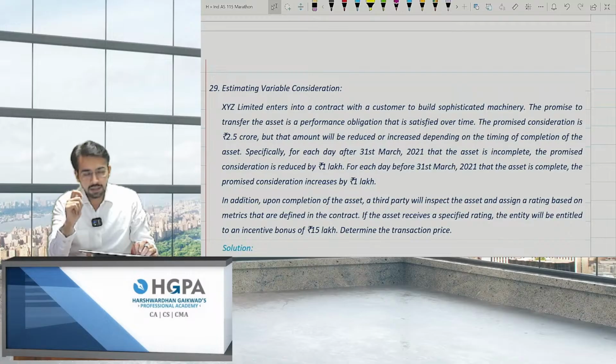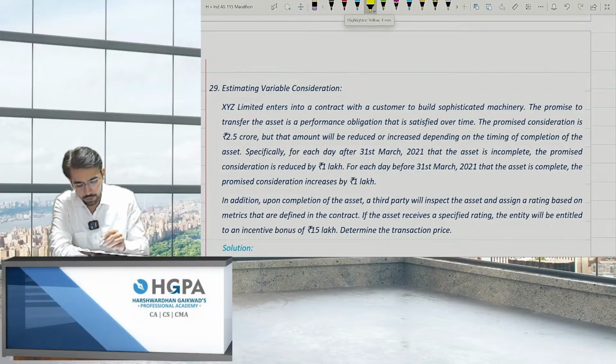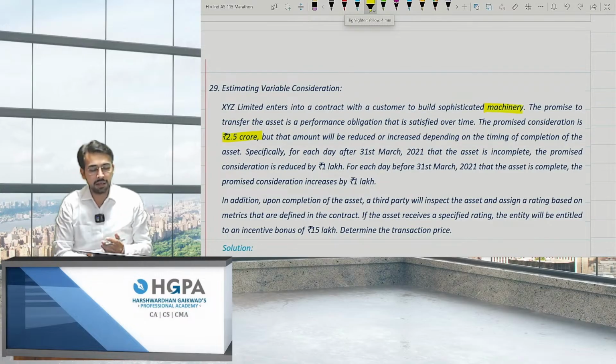XYZ Limited enters into a contract with a customer to build sophisticated machinery. The promise to transfer the asset is a performance obligation that is satisfied over time. The promised consideration is 2.5 crore for a machine, right? For a machine, 2.5 crore. But that amount will be reduced or increased depending upon the time of completion of the asset. That means I can either increase or decrease this amount depending upon the completion. When will you complete?